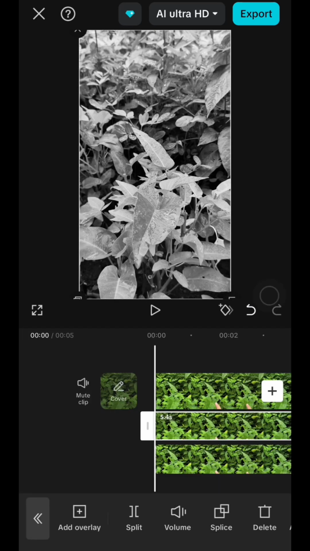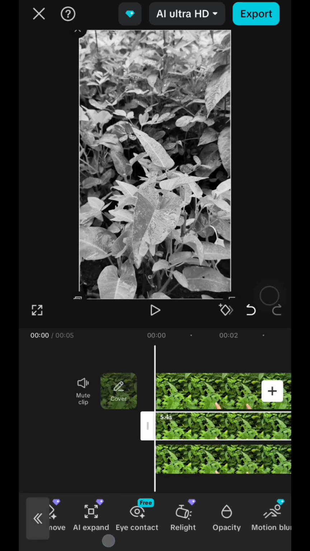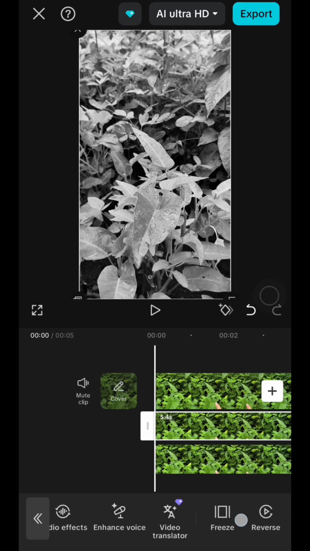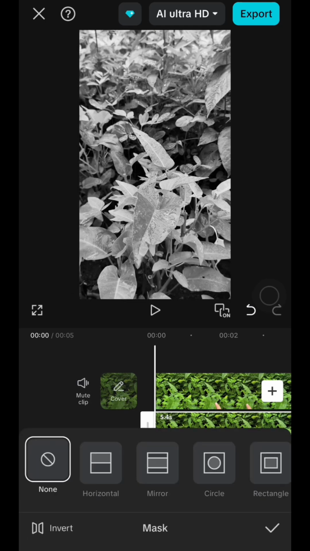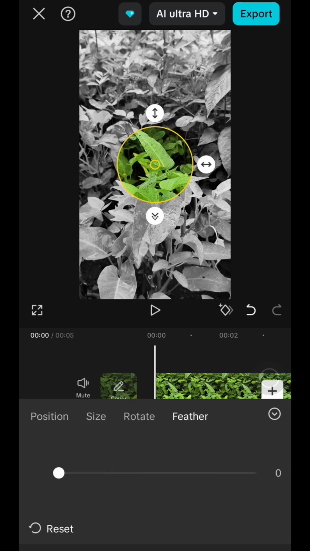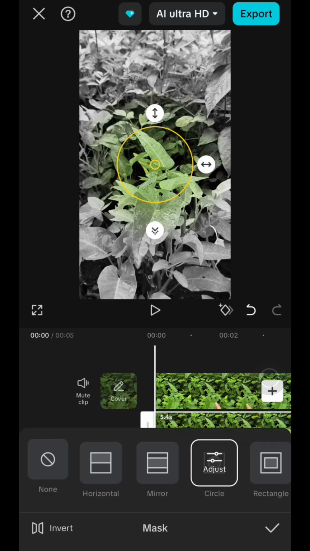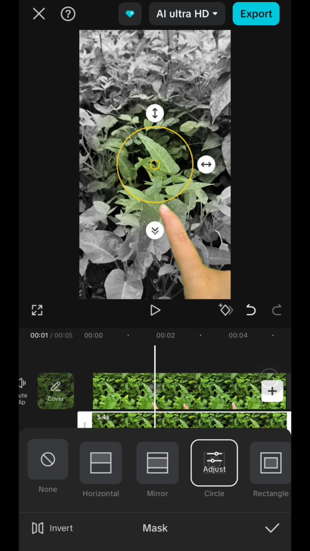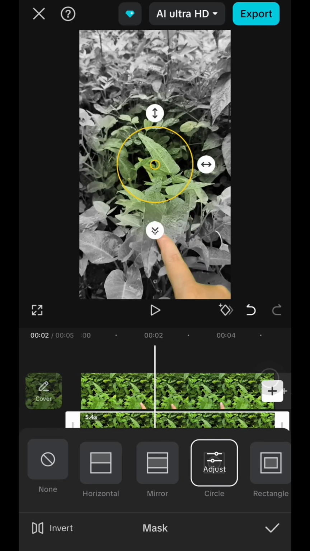While still on the same clip, just go to mask and then choose circle and then tap on invert, like this. Next, just adjust the feather. Now position the mask so the center lines up with the point where your finger touches the object. And then at the exact moment your finger touches the object, adjust the mask to cover the entire screen, like this.